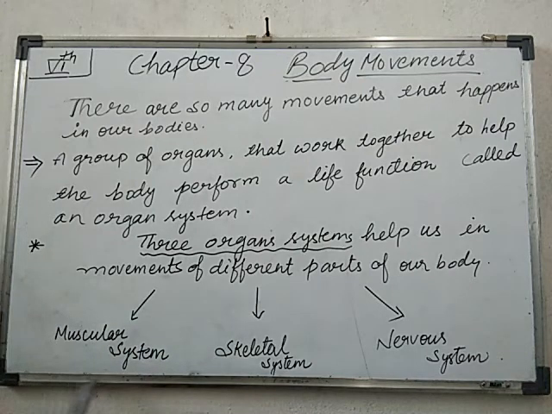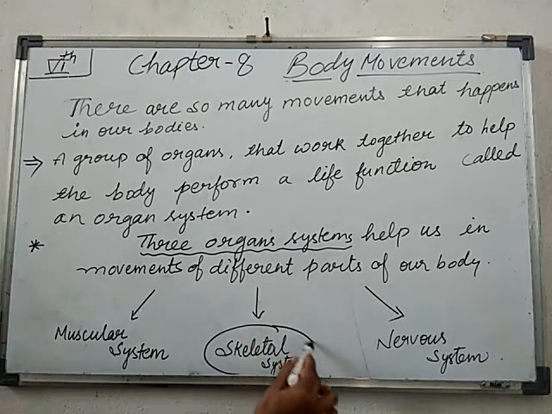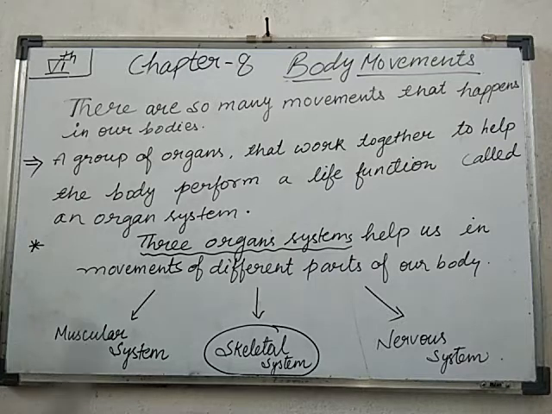The first one is the muscular system, the second one is the skeletal system, and the next one is the nervous system. In this chapter we will discuss more about the skeletal system. As you know, students, our body has a framework of bones that gives proper shape, support and strength to our body. So this is your skeletal system. Now we will discuss something more about it.